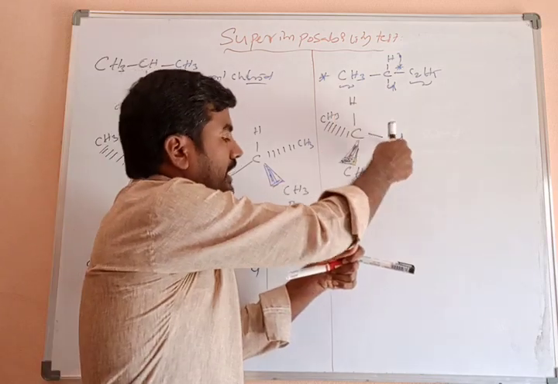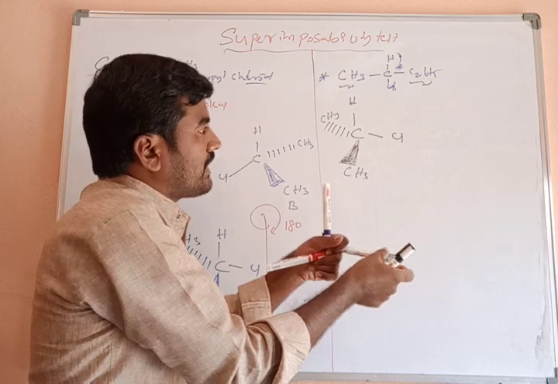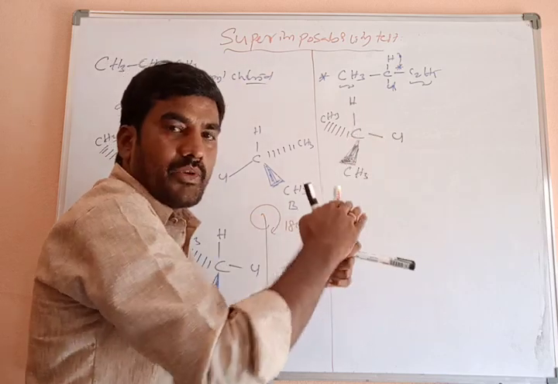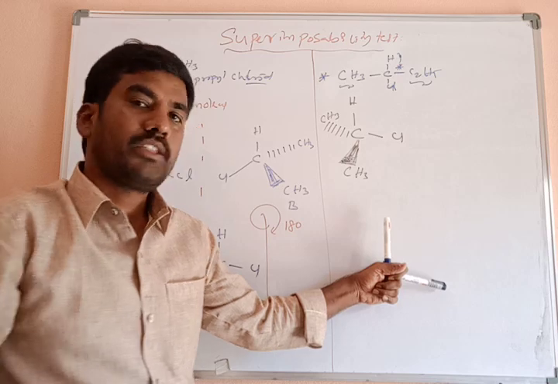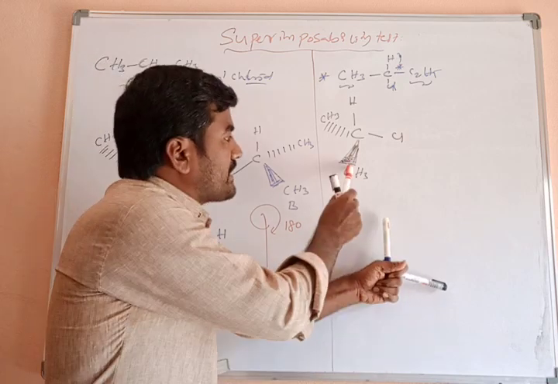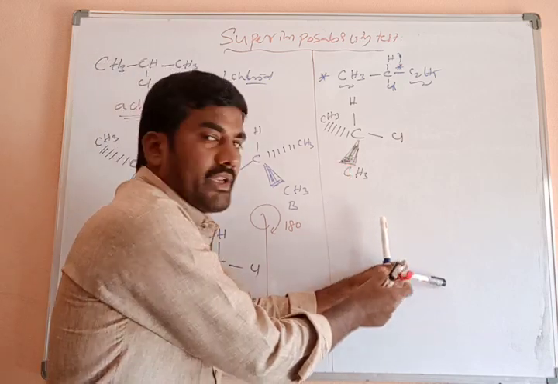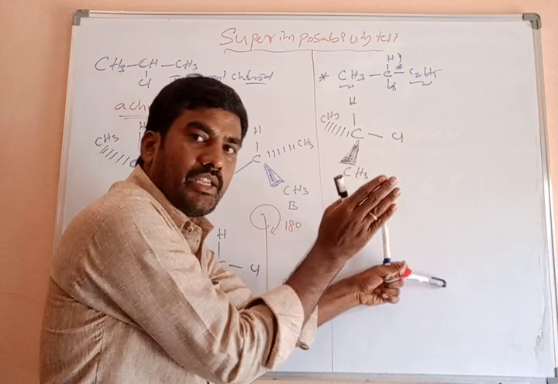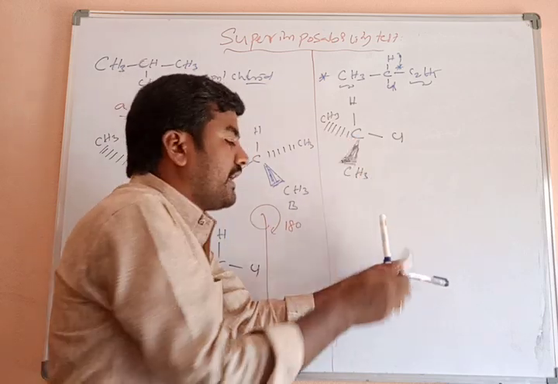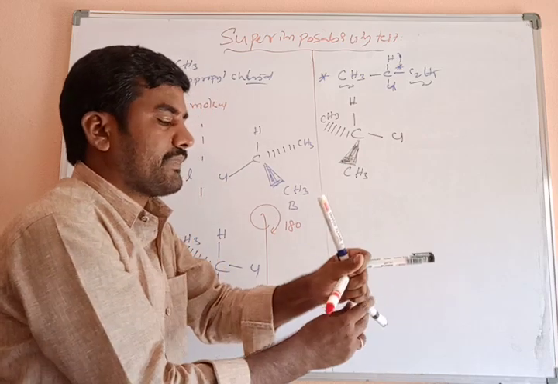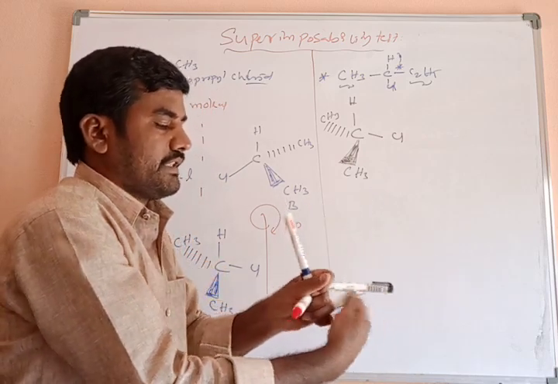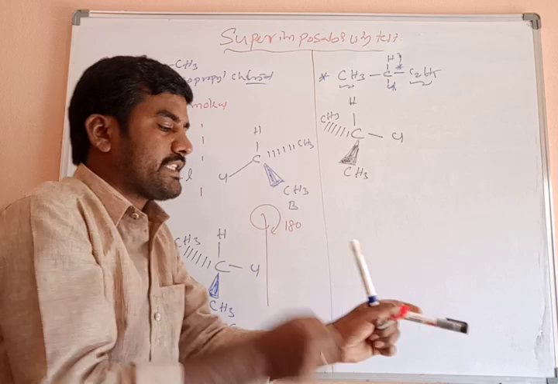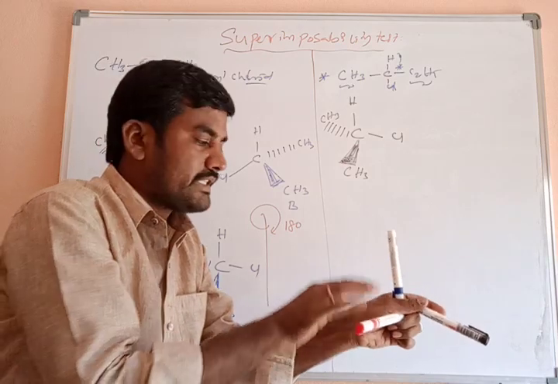Here, this is hydrogen and this is chlorine. Both lie on the plane, on the board, like this. Clear? Now what about the CH3 group? The CH3 group is above the plane like this. That is a wedge bond, a wedge bond above the plane. What about the dash bond? The dash bond is inside the plane like this. This is inside the plane. Clear?